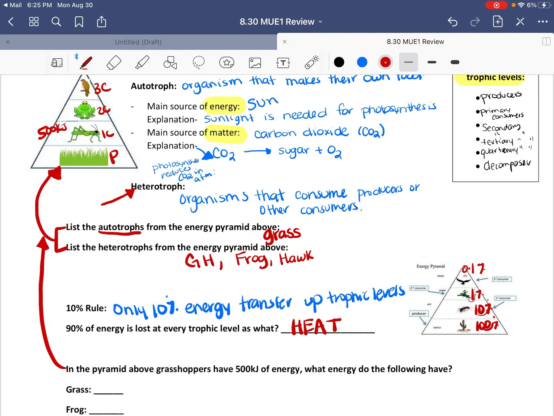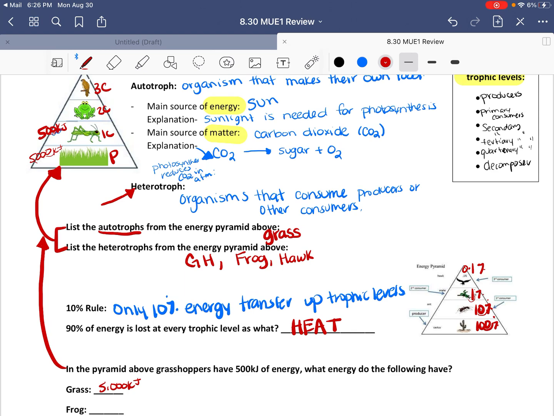So instead of moving our decimal forward, we're actually going to work a little bit backwards and move our decimal back. So our grass would have 5,000 kilojoules of energy. You can check your work by simply moving your decimal forward, and you get the answer 500. So that means your process is being done correctly.